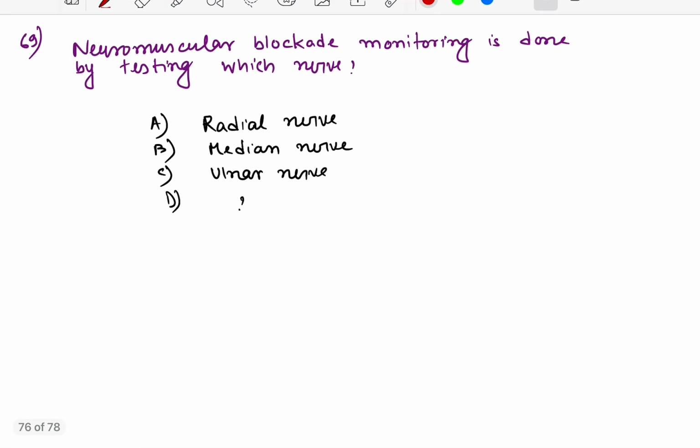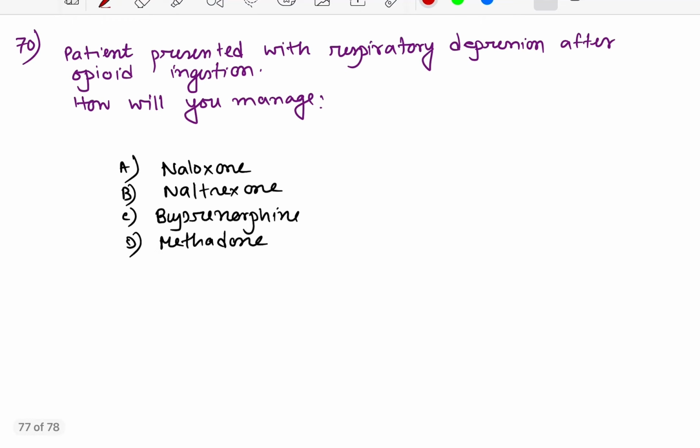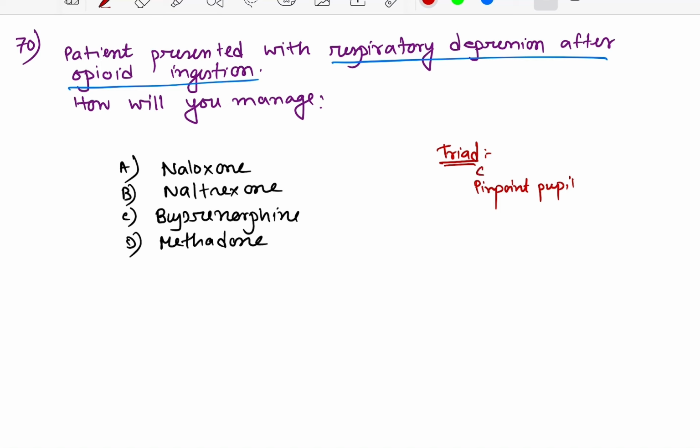Coming to question number 69, neuromuscular blockade monitoring is done by testing which nerve in the upper limb? It is the ulnar nerve. Straightforward question. Coming to question number 70, patient presented with respiratory depression after ingestion of opioids. How will you manage? As all of you know, opioid toxicity can present with a triad of features. This triad is pinpoint pupil, comatose condition, and respiratory depression.